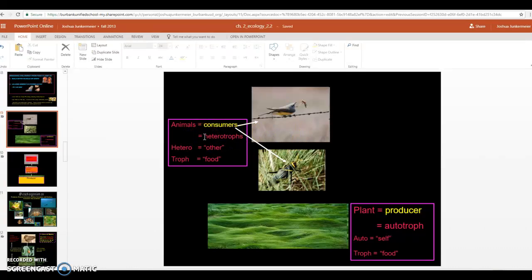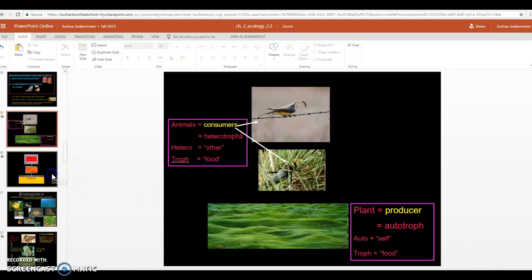Another word that we'll use, and we're going to focus mostly on, is this word heterotrophs. Heterotrophs means that they eat other things for food. Hetero means other, just like if you're heterosexual, you prefer the other gender. And troph, again, means food. So we have two words. We have the plants, we're going to call them autotrophs. And we're going to call other organisms, animals like us or things in nature, heterotrophs because they get food from other living things and plants get food from themselves.